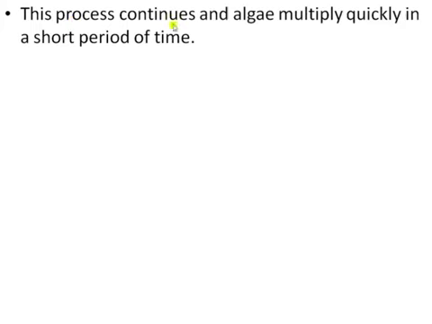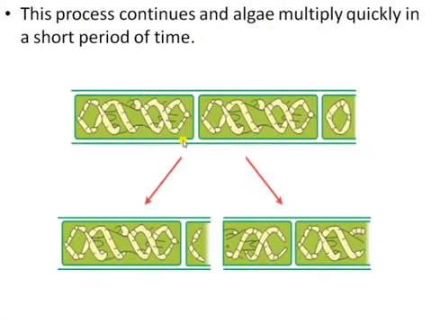So this process continues and algae multiply quickly in a short period of time. So as you can see, these are the fragments of the Spirogyra, okay, when each fragment gives rise to a new plant, it is called reproduction by fragmentation.